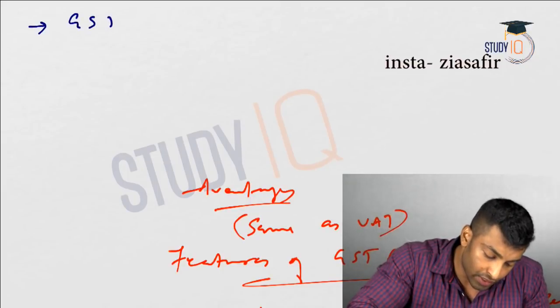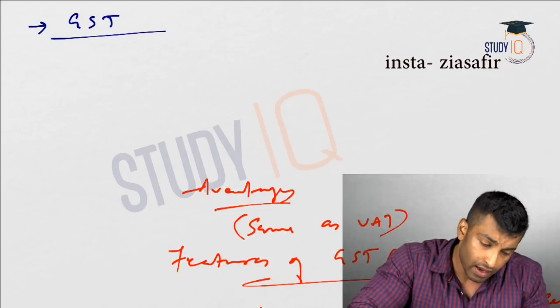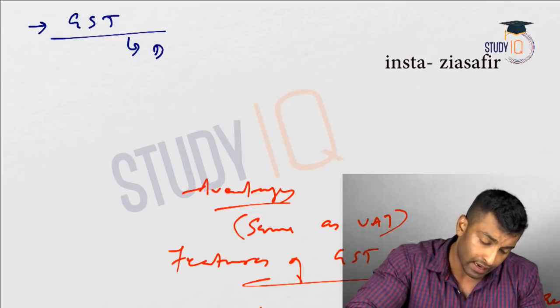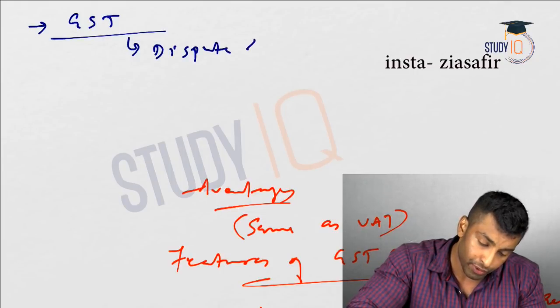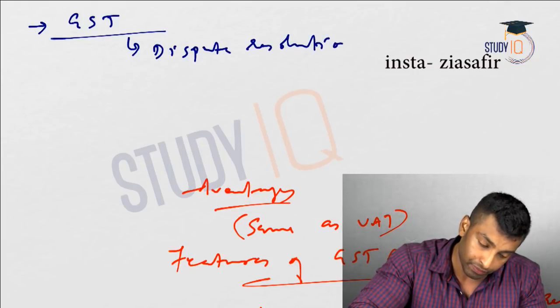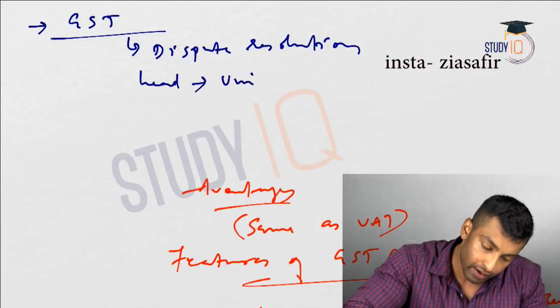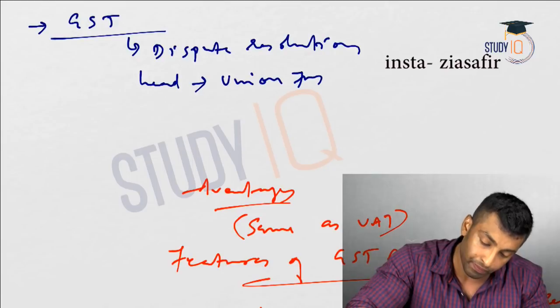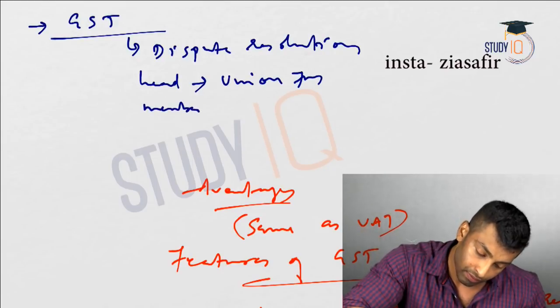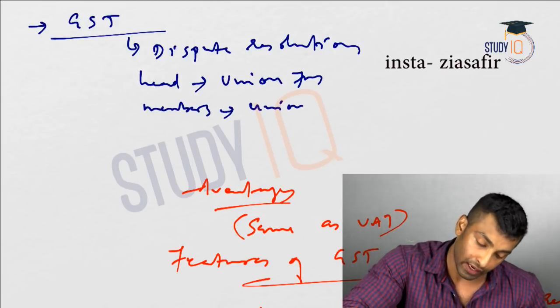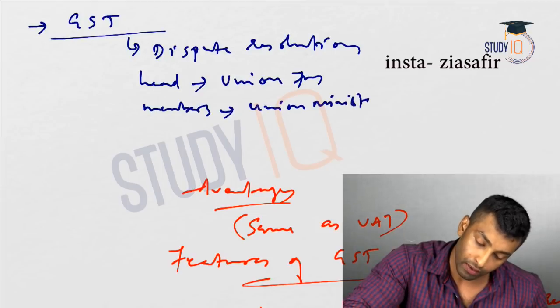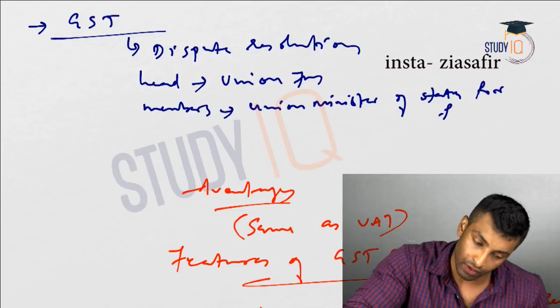Second point, a GST Council will be established within 60 days of enactment of this act, and this is basically for dispute resolution. The head of this will be the Union Finance Minister. The members: Union Ministers of State for Finance.